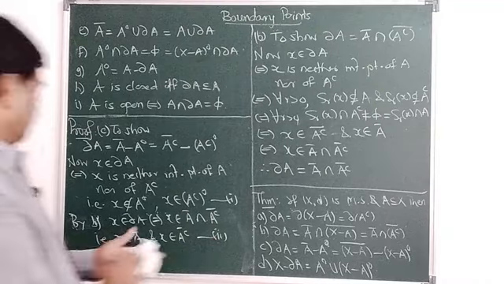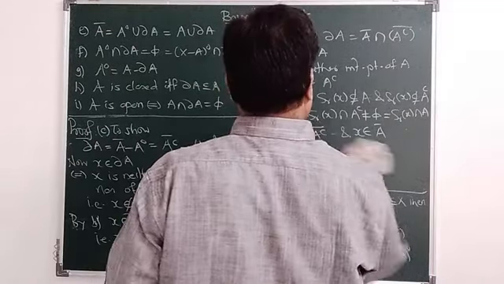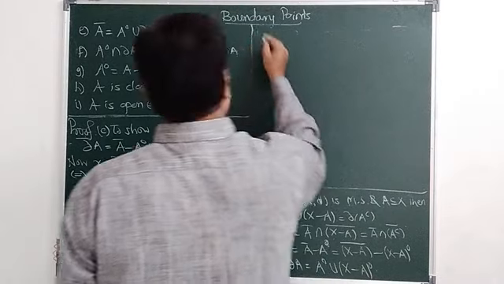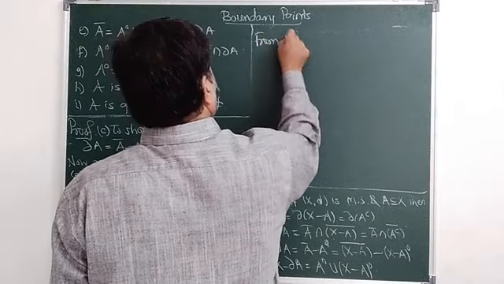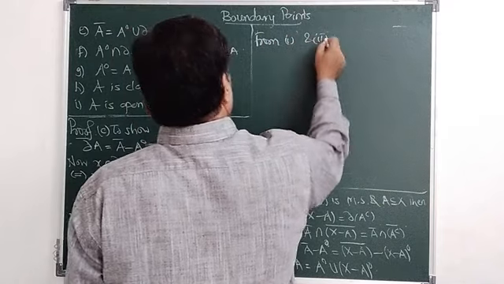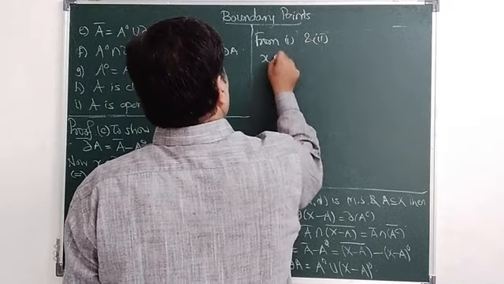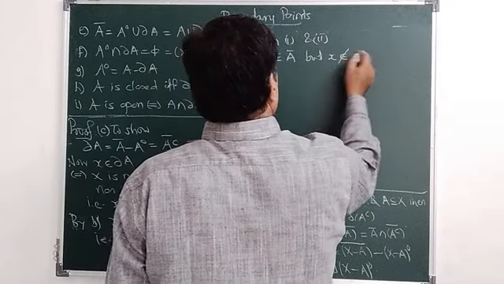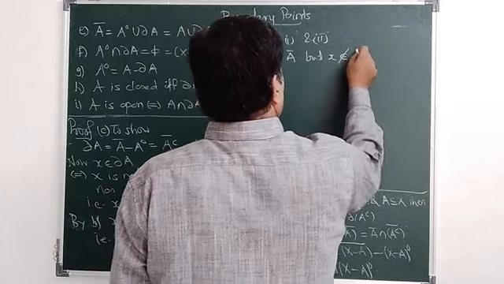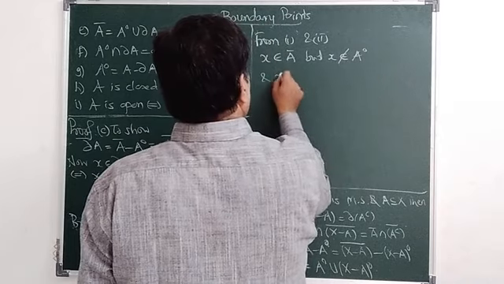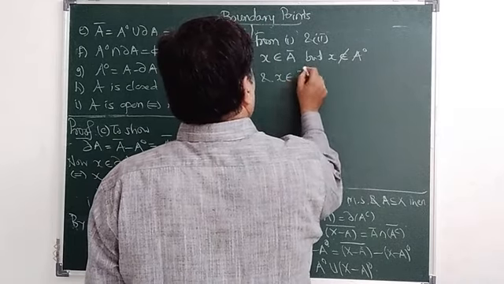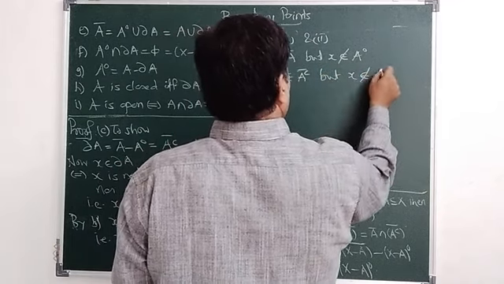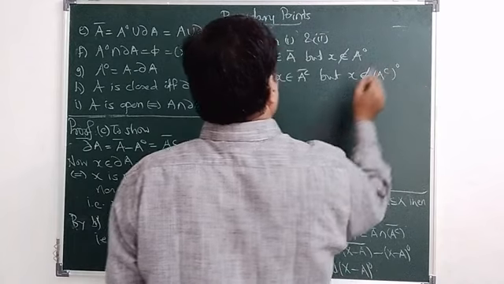From 1 and 2, x belongs to A closure but x doesn't belong to A interior, and x also belongs to A complement closure but x doesn't belong to A complement interior.